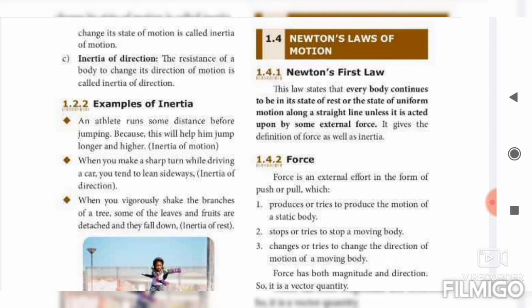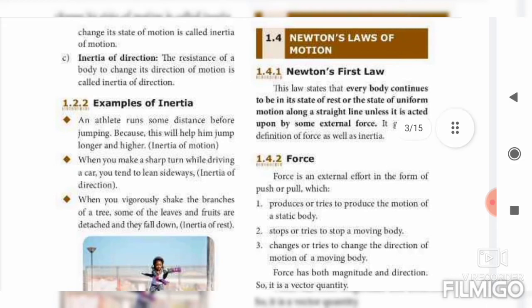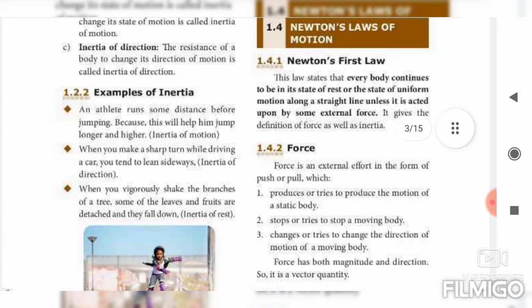Everybody continues to be in a state of rest or the state of uniform motion along a straight line unless it is acted upon by some external force. Only the Newton's first law definition alone you have to learn here. So once again, everybody continues to be in a state of rest or uniform motion along a straight line unless it is acted upon by some external force. Just the definition alone you learn on this page.